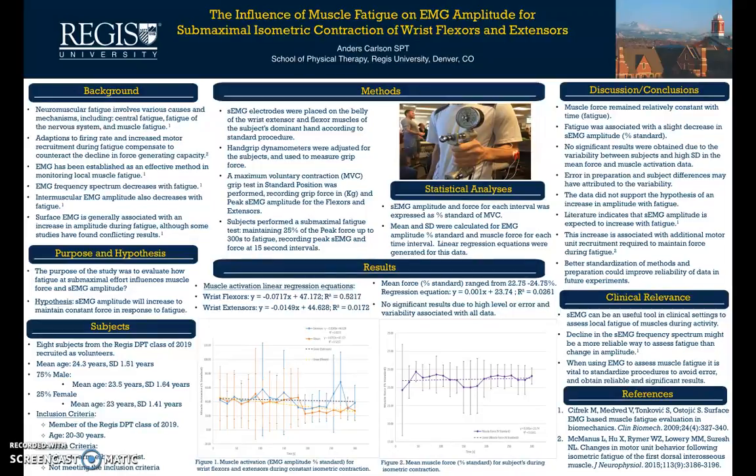Most literature indicates that EMG amplitude should increase with fatigue due to higher motor recruitment needed to maintain force production. The clinical relevance of our results is that EMG can be a useful tool to assess local muscle fatigue during an activity. However, it is vital to standardize procedures to reduce variability in measurement. In addition, measuring a decline in the frequency spectrum may be a more reliable method to assess fatigue from a clinical standpoint. Thank you for listening.